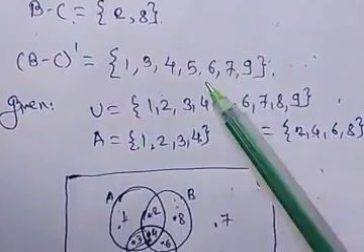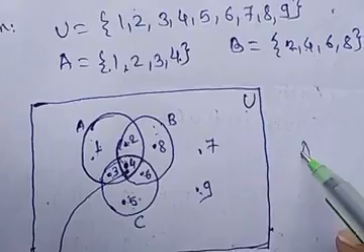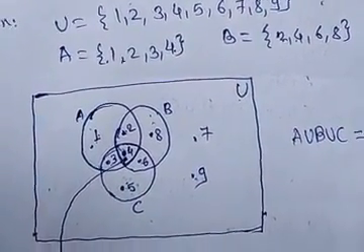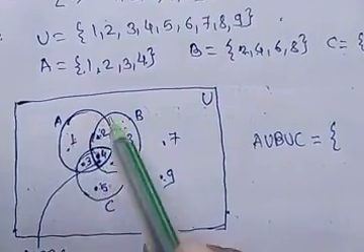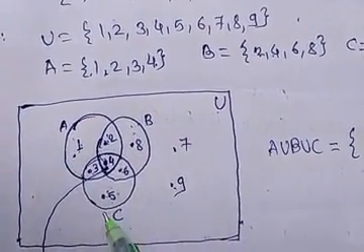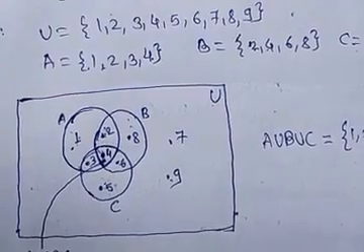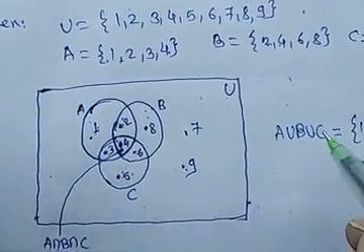From this Venn diagram you can also find A union B union C. If we are finding A union B union C, that means all the elements from A, B, C which are in the circles. So here the elements are 1, 2, 3, 4, 5, 6 and 8 which will be in the union.